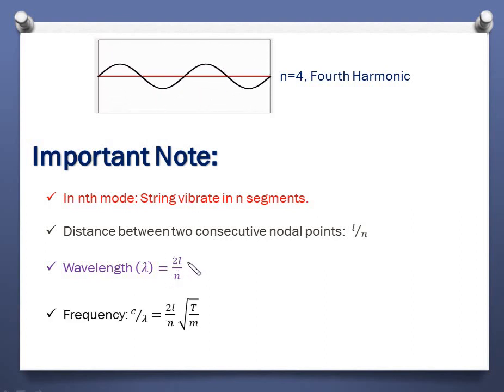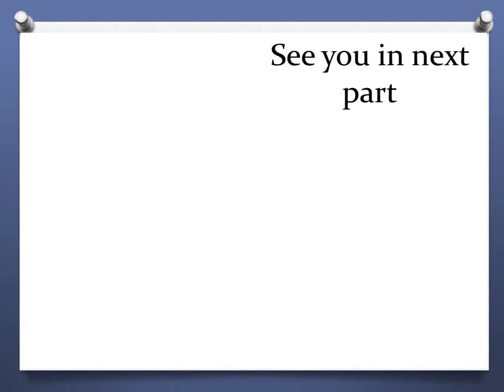And if this is the wavelength, then the frequency is given by c over lambda, because frequency is velocity divided by wavelength, and you can substitute this value. So this is the frequency. So whenever you oscillate a string, you will hear a sound, and that sound will correspond to this kind of frequency.